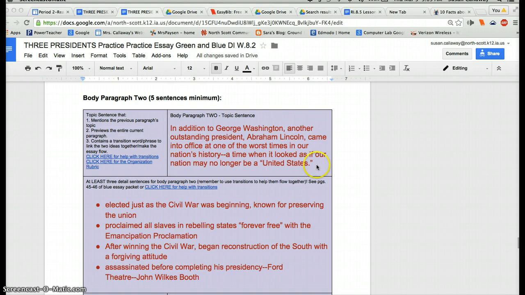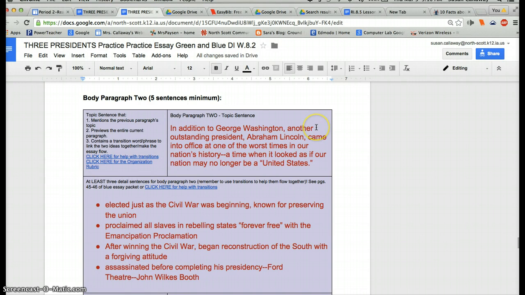So to get to the point where I had a nice topic sentence for body paragraph 2, I had done my research and decided kind of what the main idea of that paragraph was. And then I remembered that my body paragraph 1 had been about George Washington, so I did a nice transition into the topic sentence for body paragraph 2, which is about Lincoln.